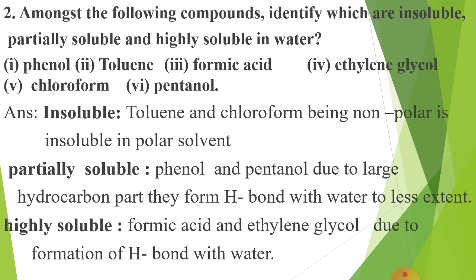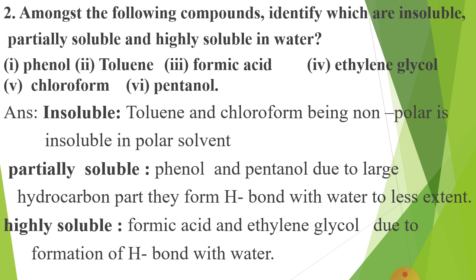Second, partially soluble: phenol and pentanol are partially soluble due to a large hydrocarbon part, that is, more carbon atoms. They form H bonding with water to a lesser extent. That's why their solubility in water is less.